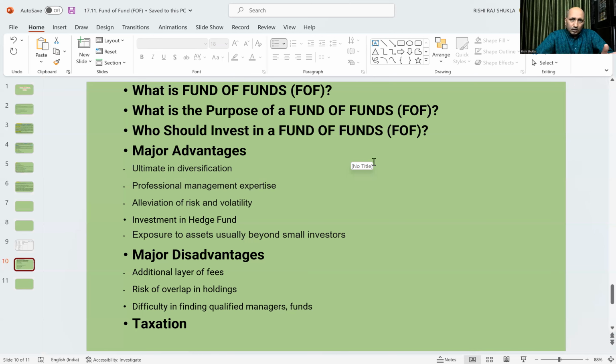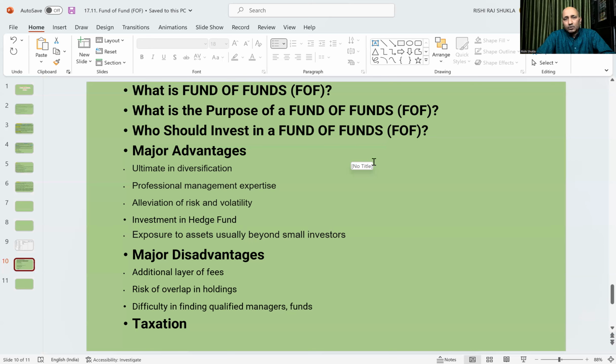Simply, they have to see other funds which are performing and invest in that fund. Second, even a small investor who wants diversification, which is not possible with a small amount, can invest in fund of funds, and they invest that money in different schemes of mutual funds, equity or debt. So they will get huge diversification through a small amount.